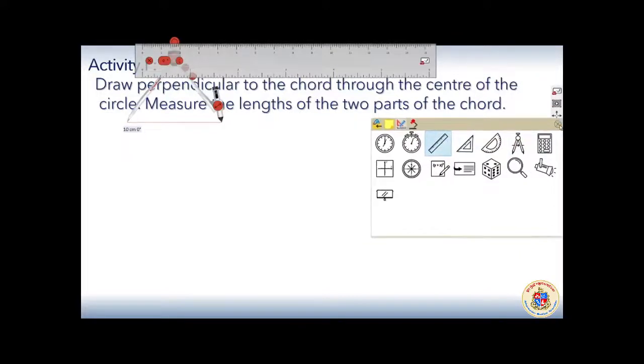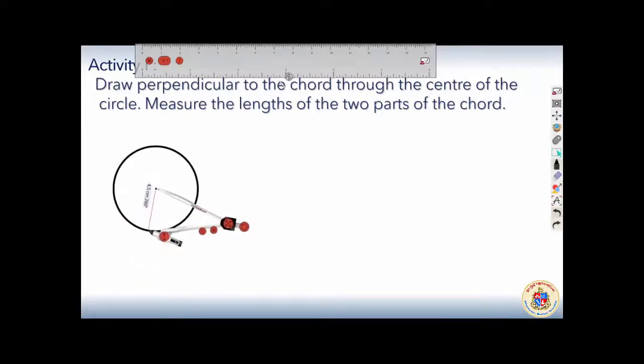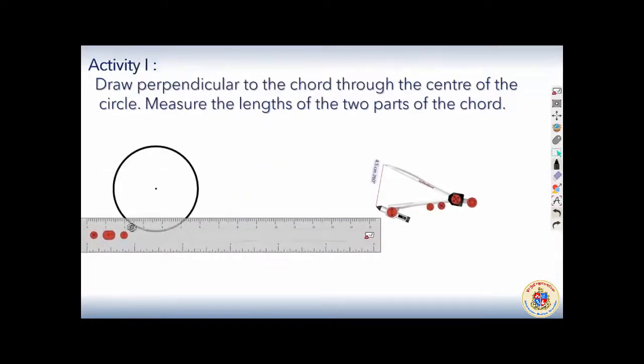These are the minimum requirements, the rest we will see later. And I need to draw a circle. That means I need to fix a point here, because a compass will not make any hole over there, just like in your book, there will be no marking. So I should mark the center first. And let me draw a simple circle. Then we are asked to draw a chord. Let this be the chord.